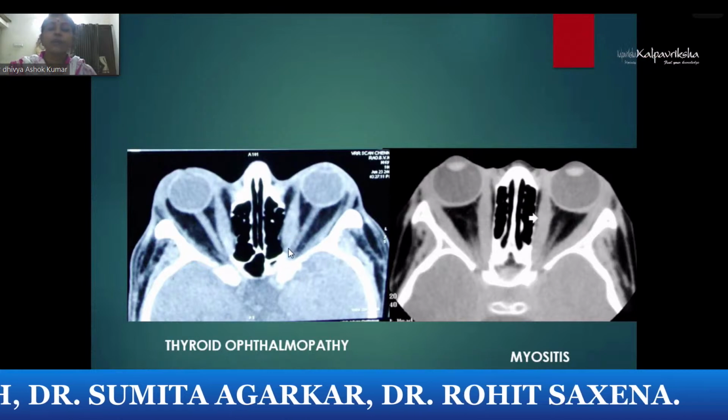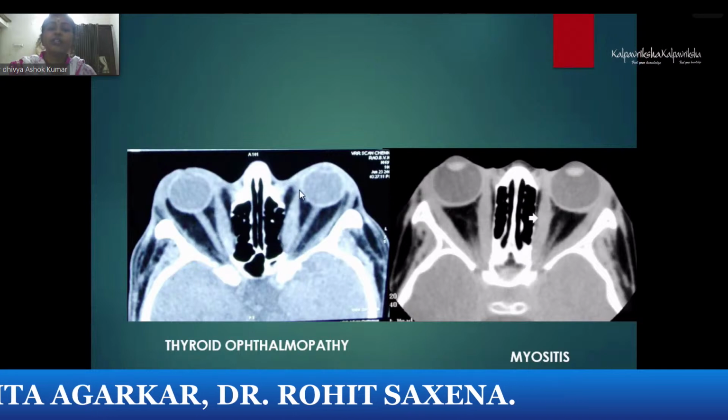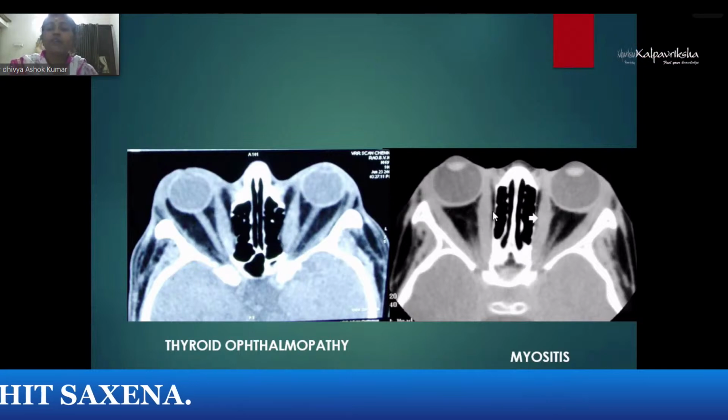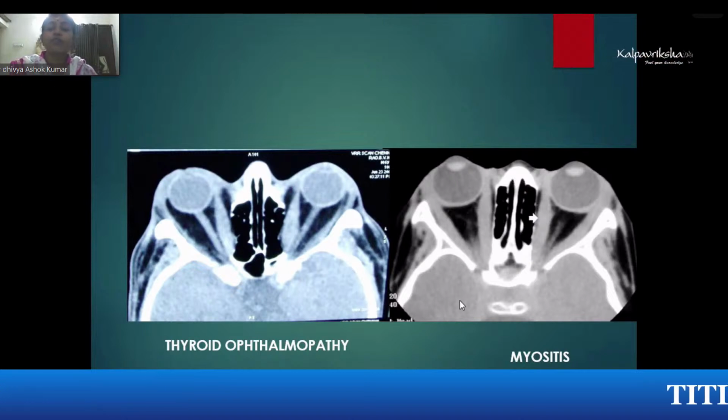So this shape is often seen in thyroid eye disease, where the tendon is spared, whereas the tendon is involved in myositis. You see this patient will also have pain and redness, and restriction of movement. So you have to look for the differentiation in the imaging.